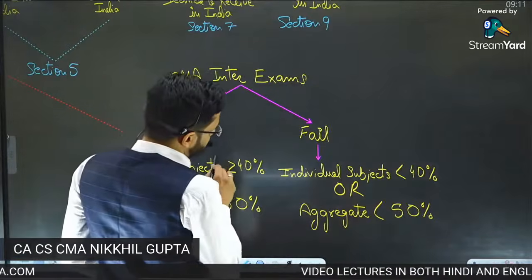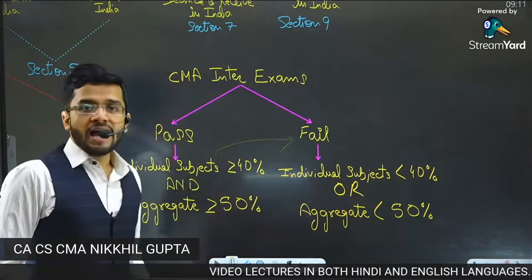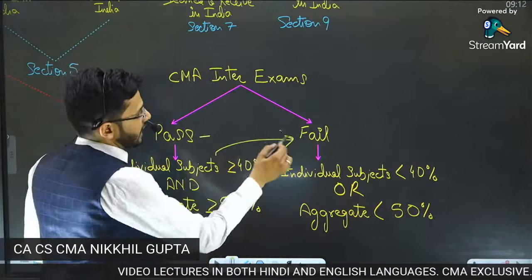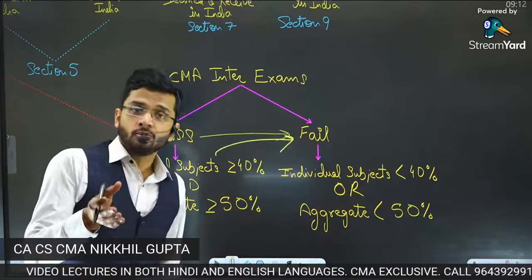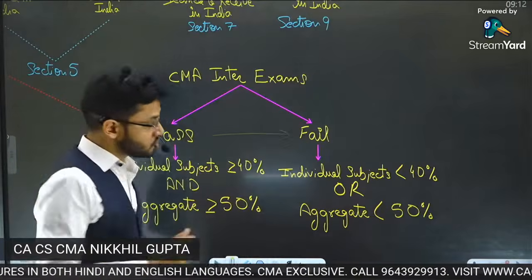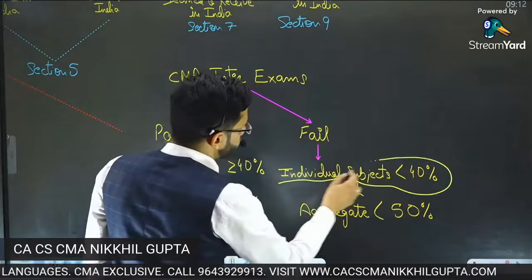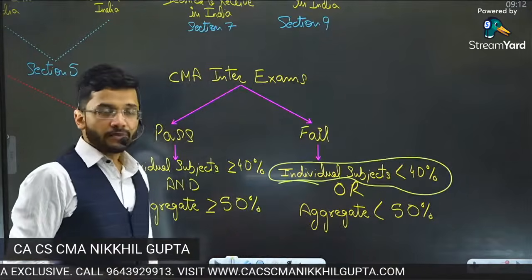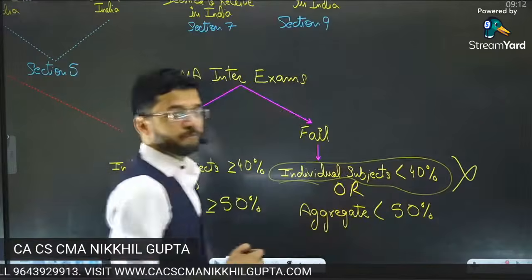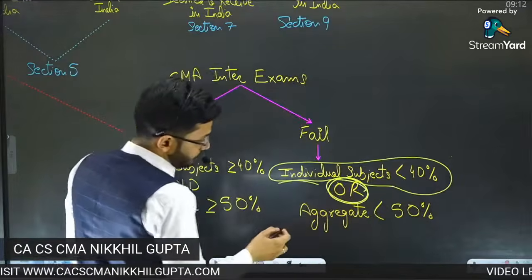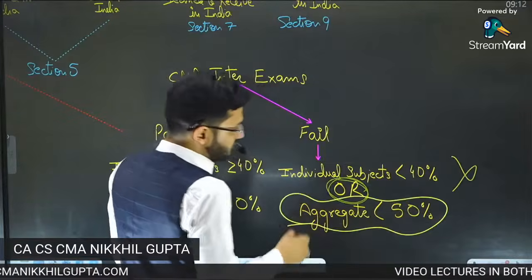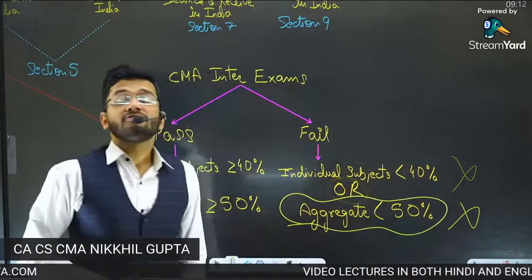I want to convert this into opposite. I have to convert this pass into fail. I have to convert this into opposite. So if I want to convert this into opposite, individual subjects, if you score less than 40%, you are fail. Or aggregate, if it is less than 50%, again you are fail.